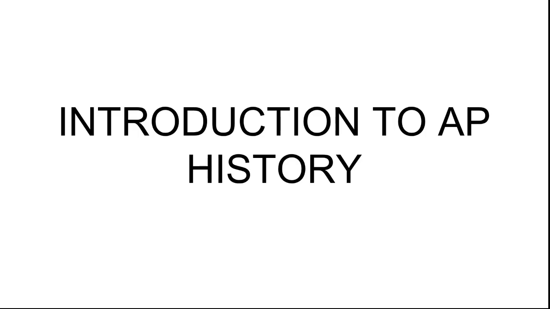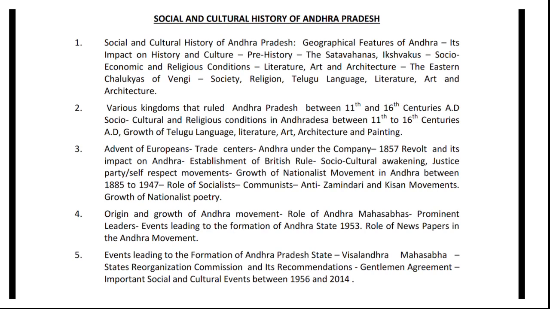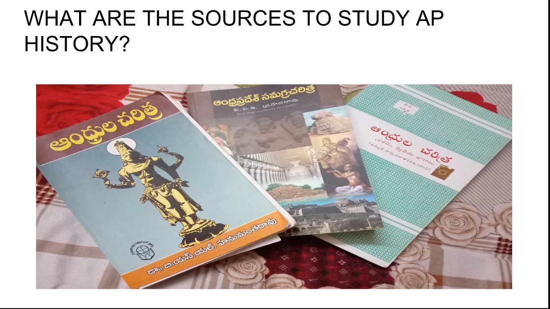So what I'm going to do in this course is collect all the sources and present my whole course in English medium. Today we'll just look at the basic introduction to AP history. Now this is the syllabus for the Group 2 examinations. They will be given 5 chapters. We'll discuss slowly, one chapter at a time, and we'll discuss in what methodology we'll approach all these units.